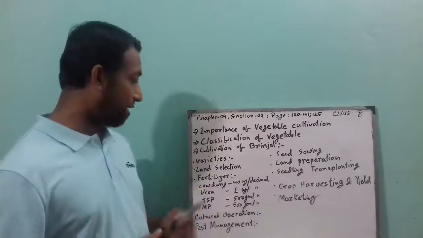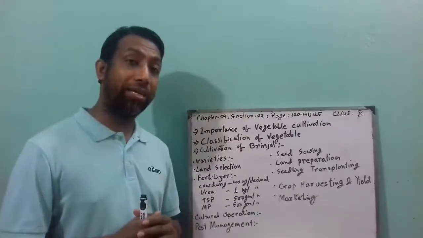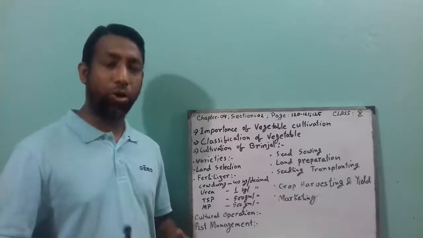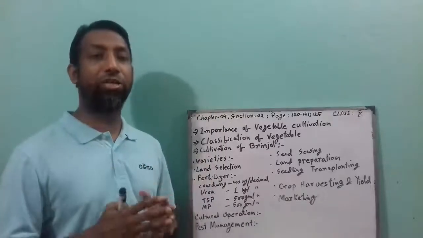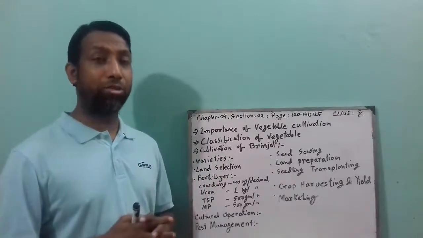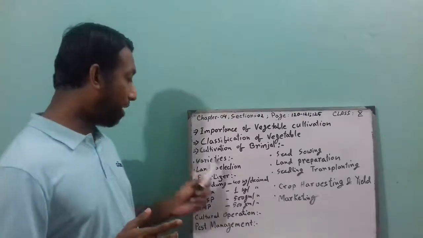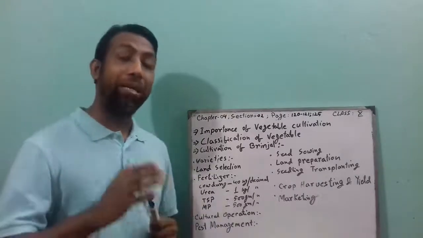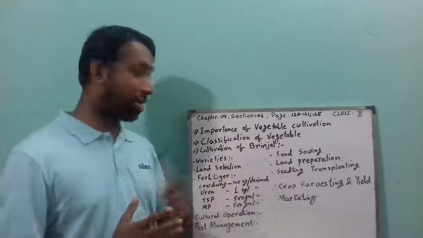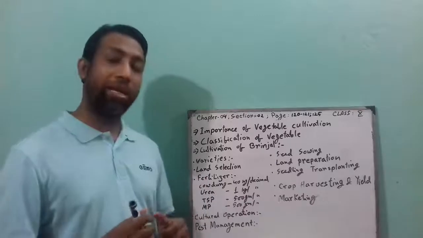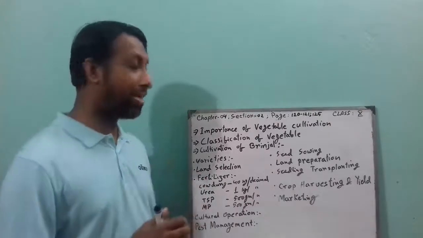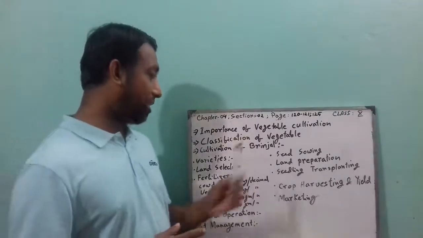Next, land selection. You have to select medium high land. Do not select low land, and ventilation or air should be proper, not stagnant or flat. That type of land should be selected, and the soil of that land should be loamy. Sandy loam is best for brinjal cultivation. It might grow in clay soil as well, but loamy and sandy soil is best for brinjal cultivation.